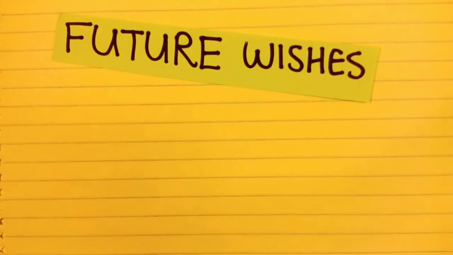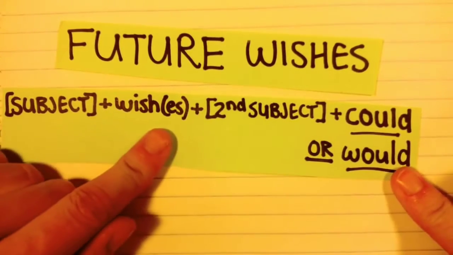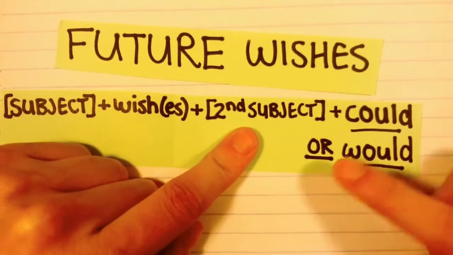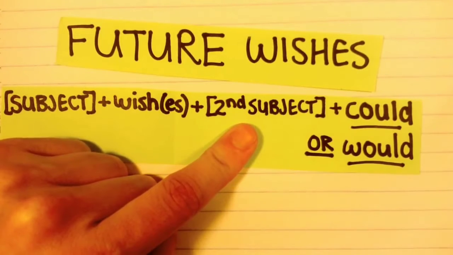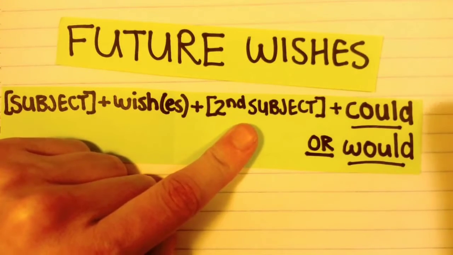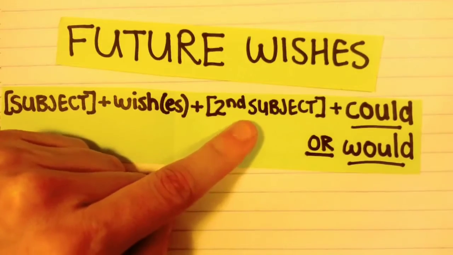To talk about wishes for the future, we follow this pattern. Subject plus the correct form of the verb to wish plus the second subject, and then we add could or would and the infinitive form of the verb. We use could when it's a wish about something that we want to be able to do, and would for wishes about things that we just want to happen.